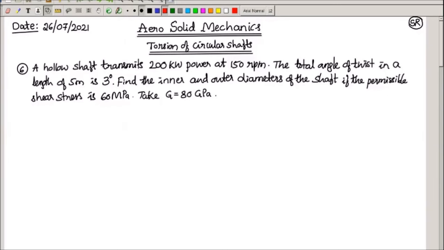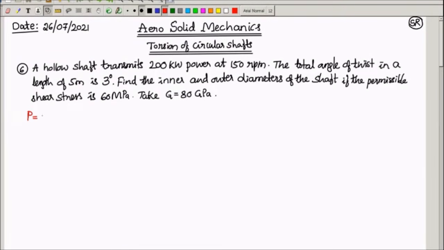Next problem is like this. A hollow shaft transmits 200 kilowatt power at 150 rpm. The total angle of twist in a length of 5 meter is 3 degree. Find the inner and outer diameters of the shaft if the permissible shear stress is 60 megapascal. Take G equal to 80 gigapascal.